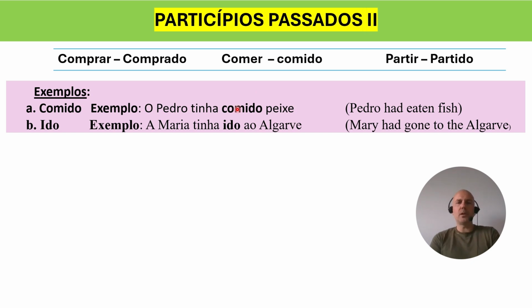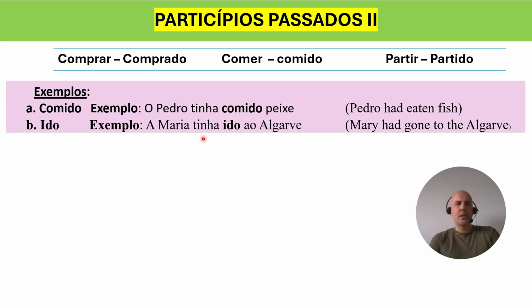Tinha comido is a structure that belongs to level B1, but we have it here just for you to see a few examples of sentences with grammar you may not know well, or at all, because this is level A2. This sentence is something we teach at level B1, but in the meantime, you can already get an idea of how we use past participles, okay?